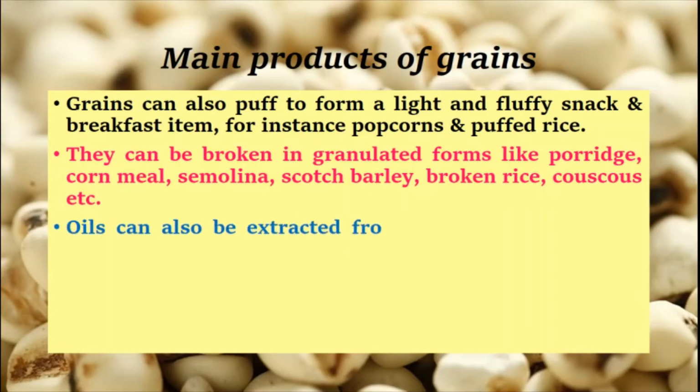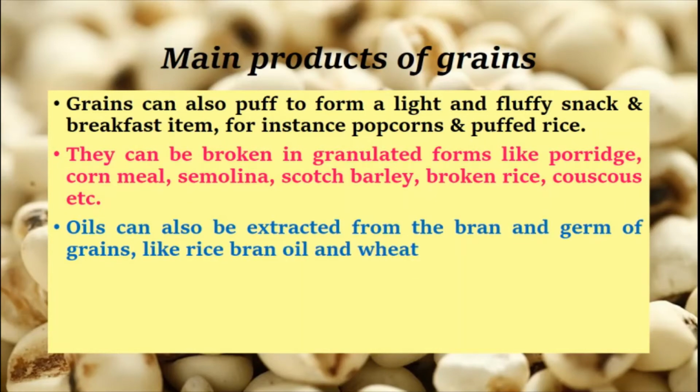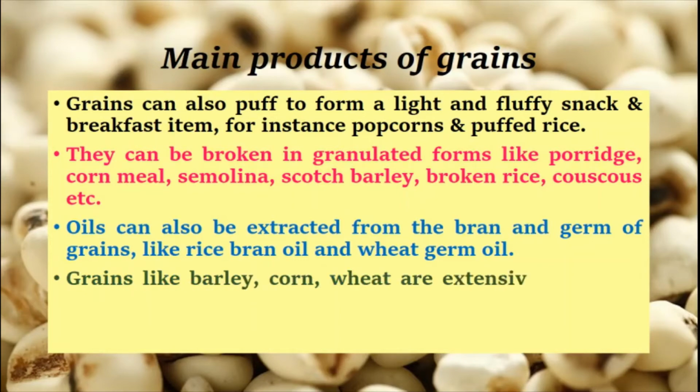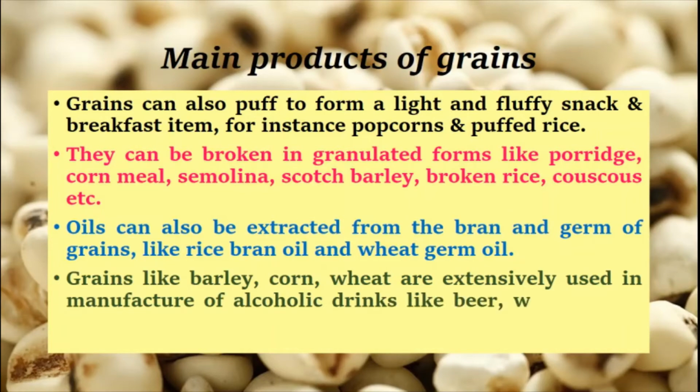Oils can also be extracted from the bran and germ of grains, like rice bran oil and wheat germ oil. Grains like barley, corn, and wheat are extensively used in the manufacture of alcoholic drinks like beer, whiskey, and vodka.